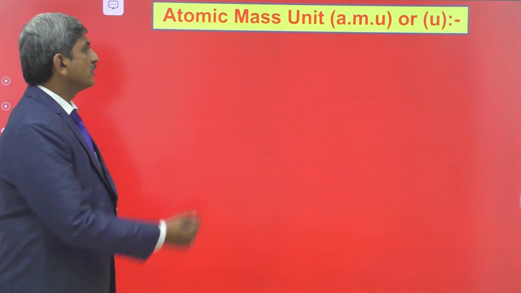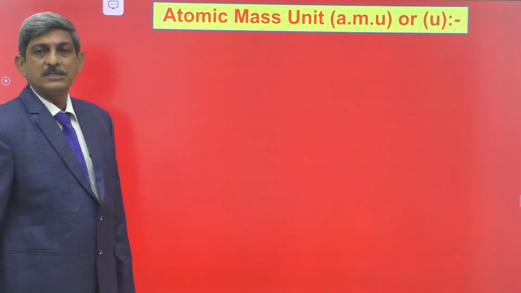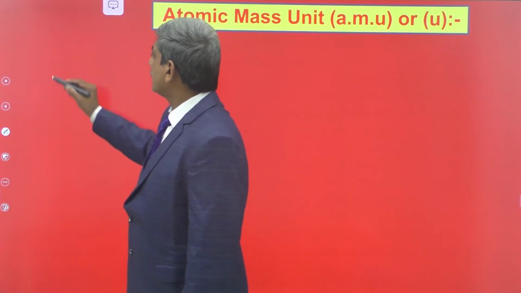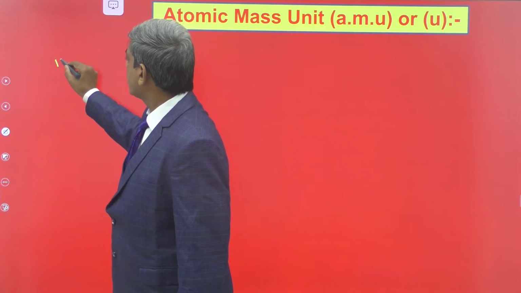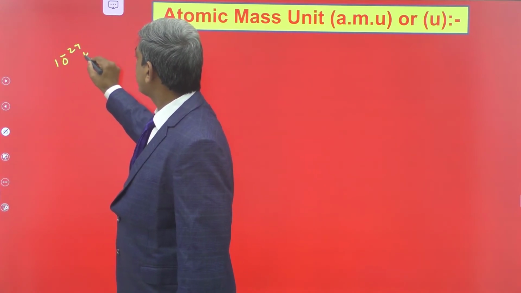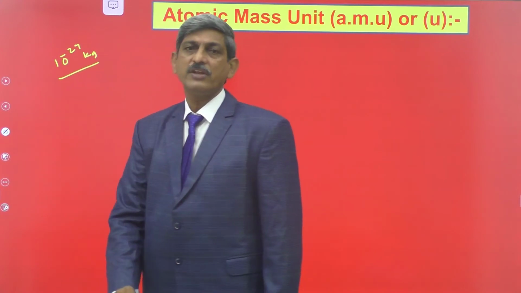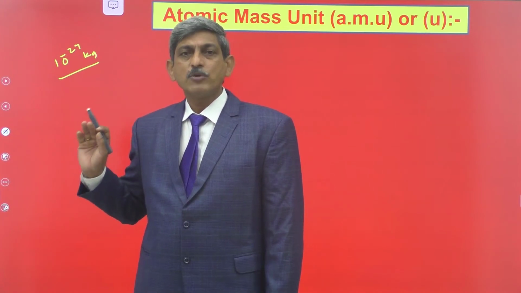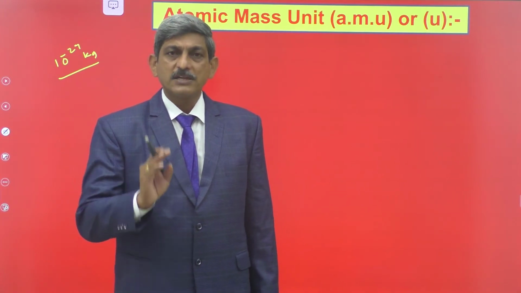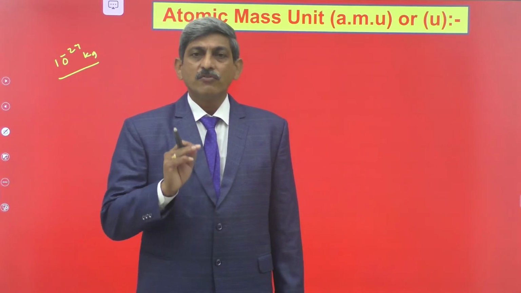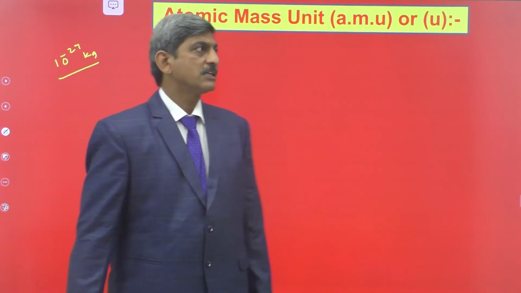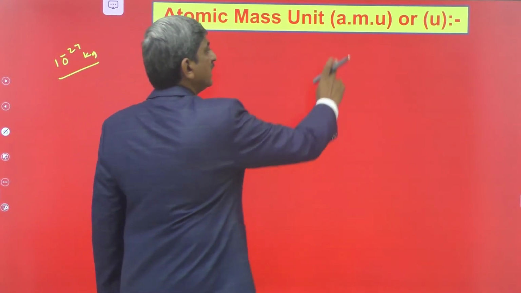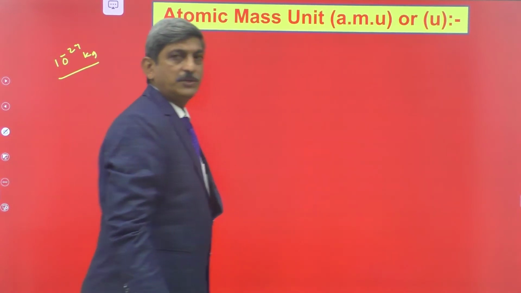Next, come to the atomic mass unit. While studying the mass of the proton and the mass of the neutron, we observe that they are in the range of 10^-27 kg, which is very small. So to express such small masses, like the mass of protons, neutrons and electrons, we use another standard unit of mass. That standard unit is the atomic mass unit, which is represented as AMU or simply u.